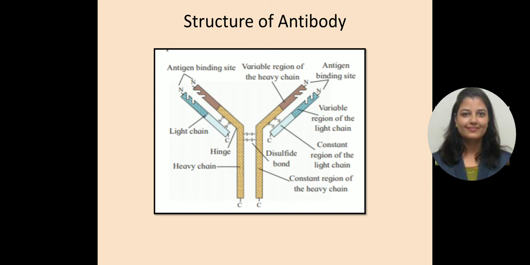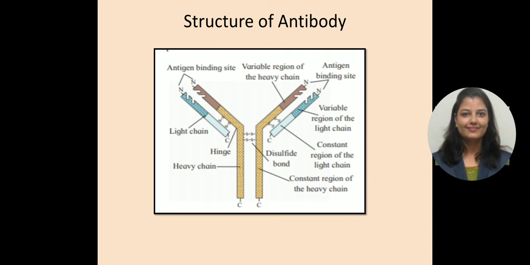The region holding together the arms and stem of the molecule is termed the hinge joint. Each chain of the antibody includes 2 distinct regions, the variable region and the antigen binding site, which is the paratope. This part of the antibody recognizes and binds a specific antigen to form an antigen antibody complex.